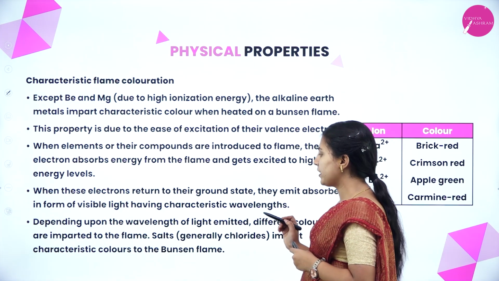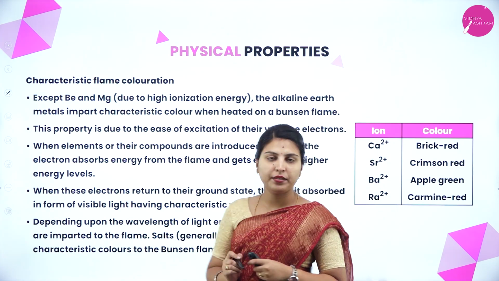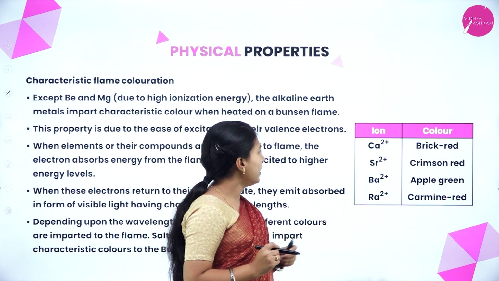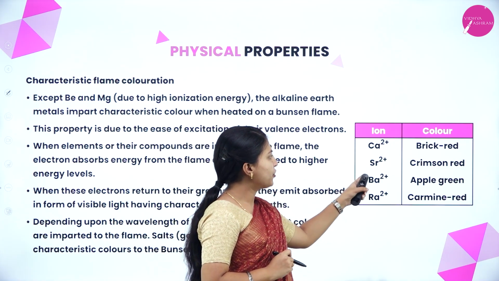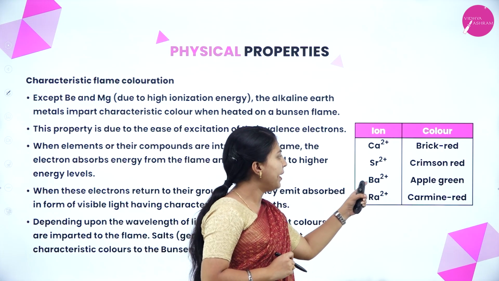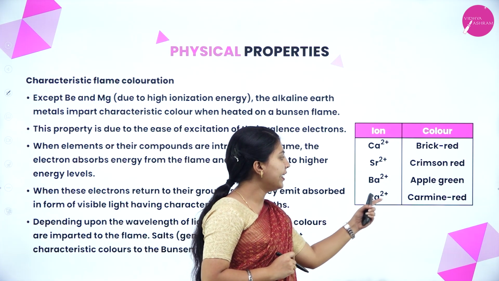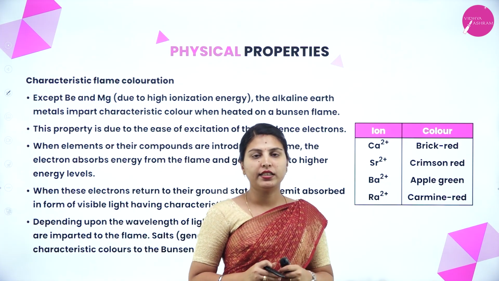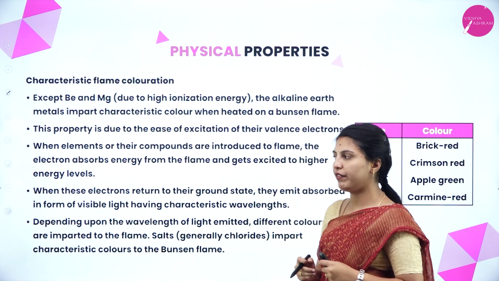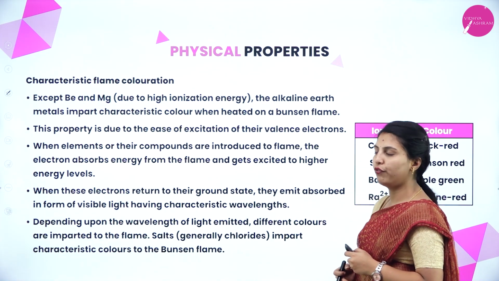Salts impart characteristic colors to the Bunsen burner flame. Here, calcium: brick red, strontium: crimson red, barium: apple green, radium: carmine red. These are the elements which impart color when introduced to a flame.